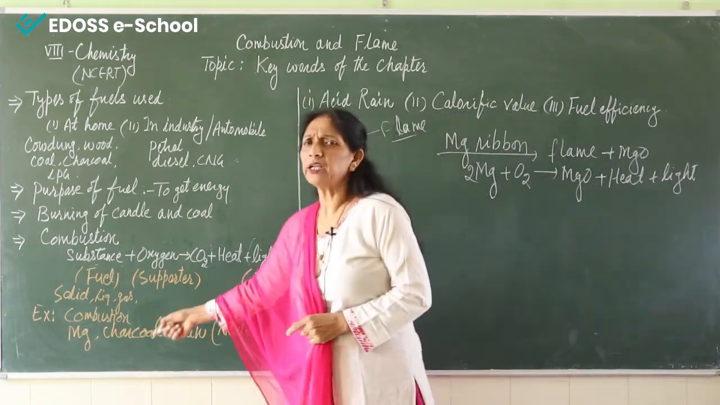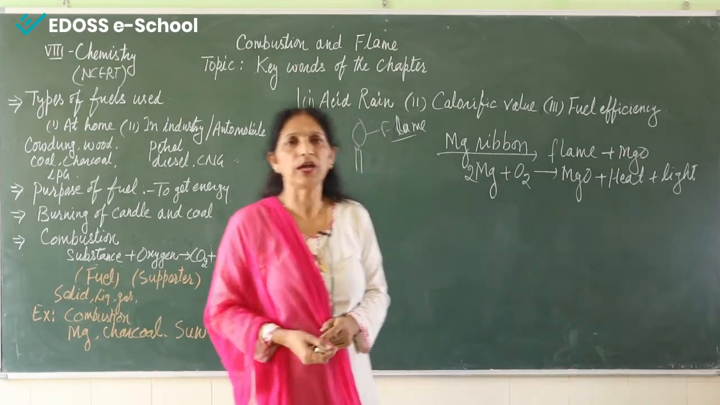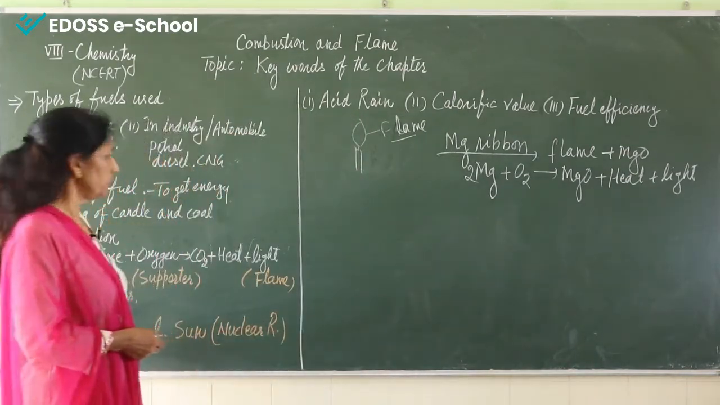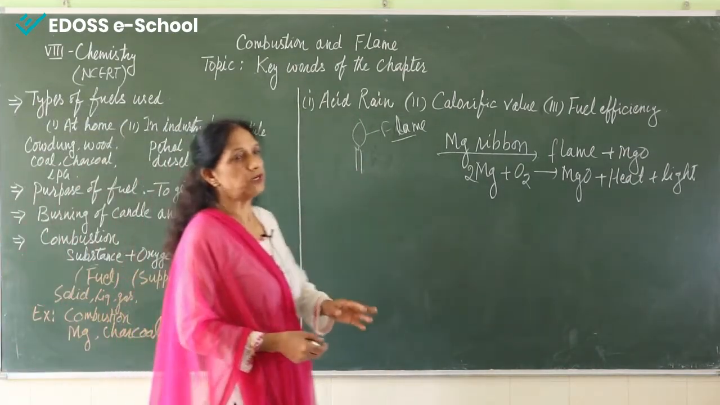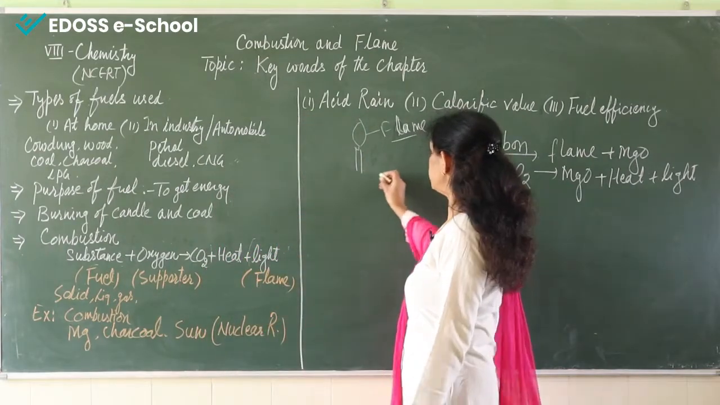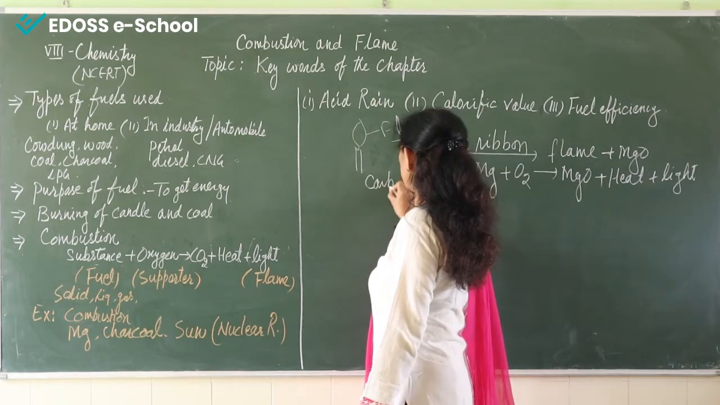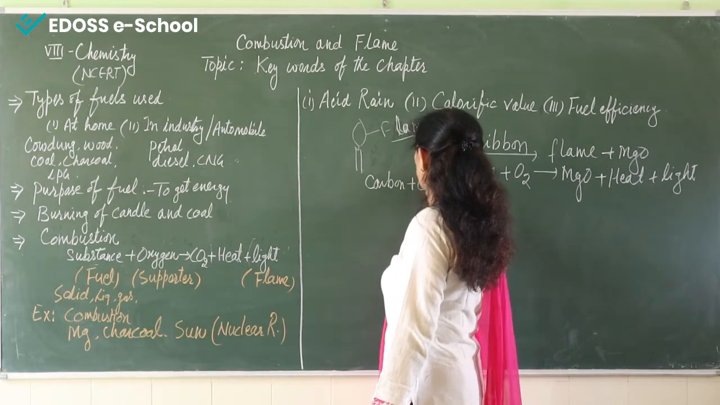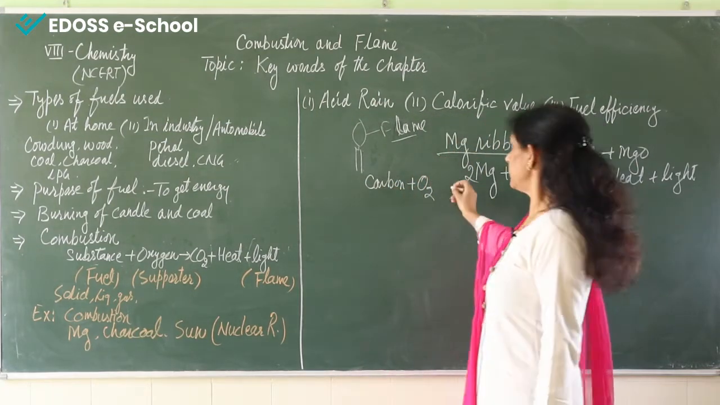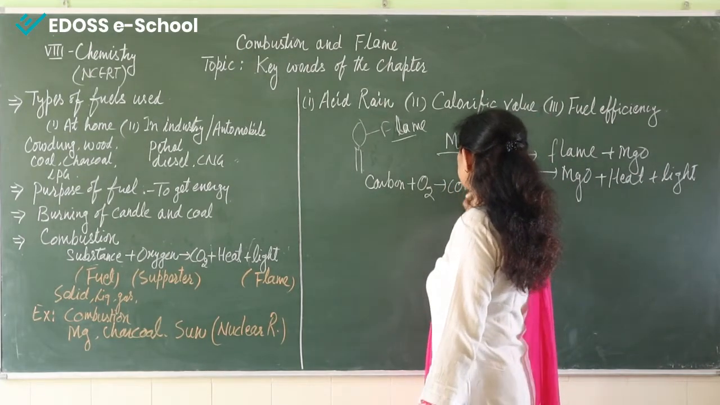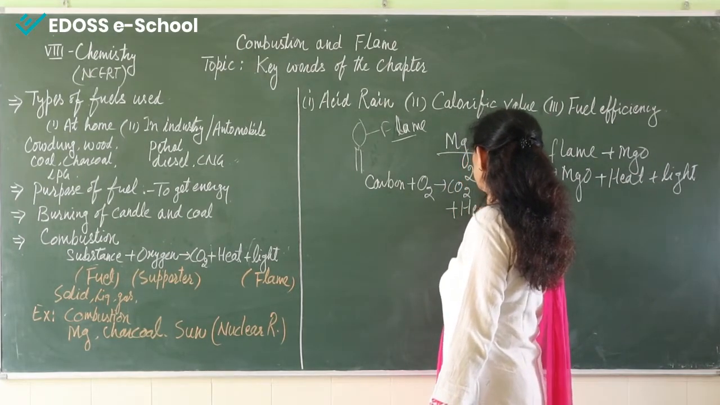Second example is burning of charcoal. At home we have seen we used to burn charcoal, and charcoal we can say is just like carbon. Carbon is the symbol of charcoal, and when we are burning this, it is giving out CO2, and in the same way heat is given.